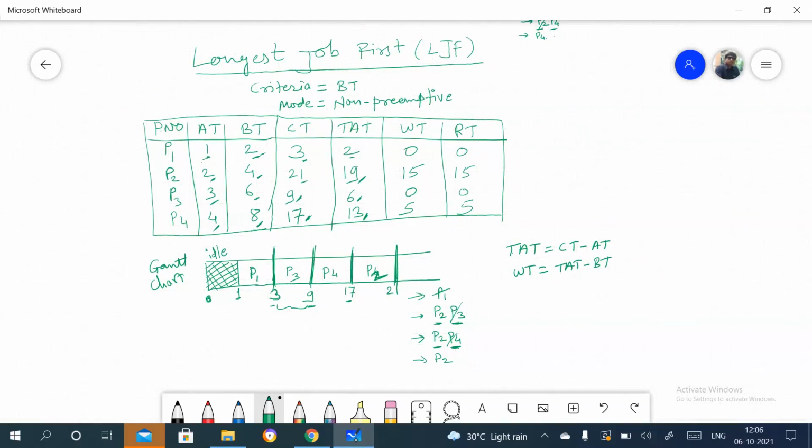We have seen FCFS, then shortest job first, then longest job first. These three algorithms we have seen under the non-preemptive mode. So we'll stop here. If you have any doubt, you can ask me, please.